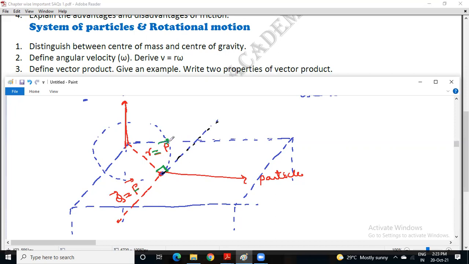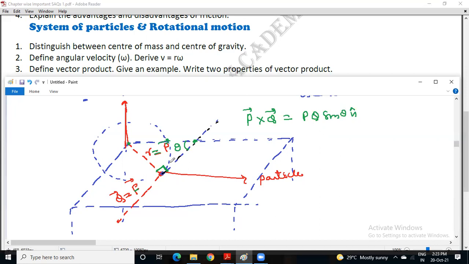As and when the particle comes here, this is the line joining the particle and the action of force, so you take theta here. P cross Q is PQ sine theta n cap.